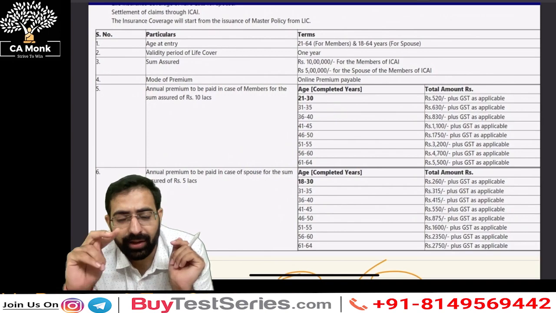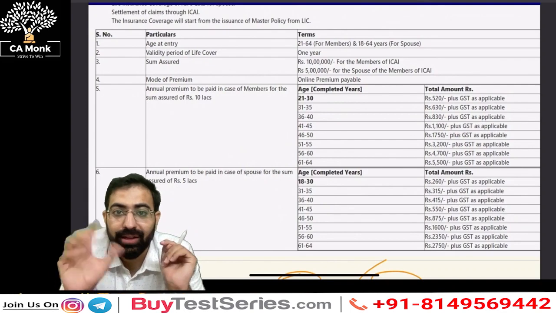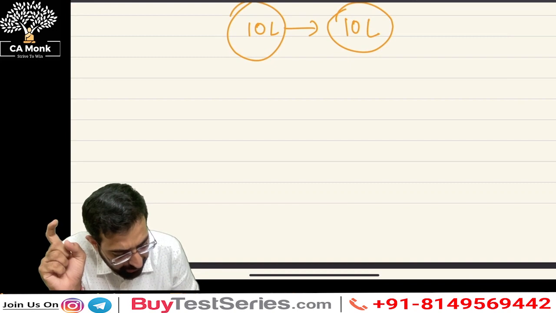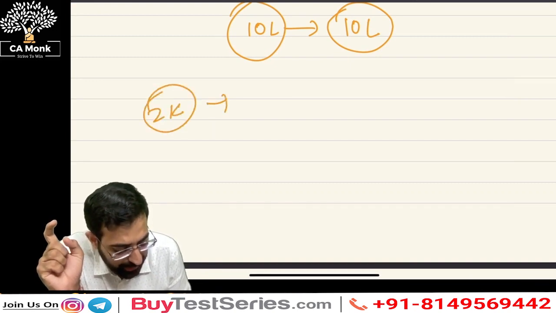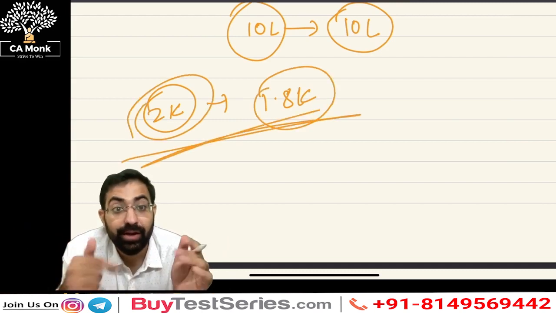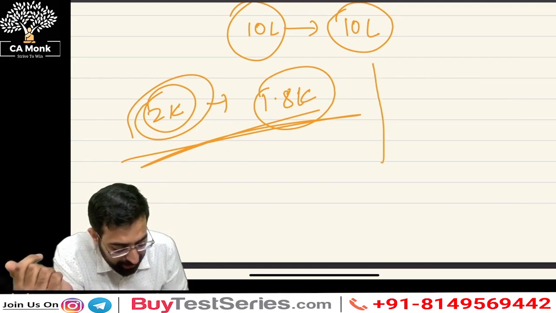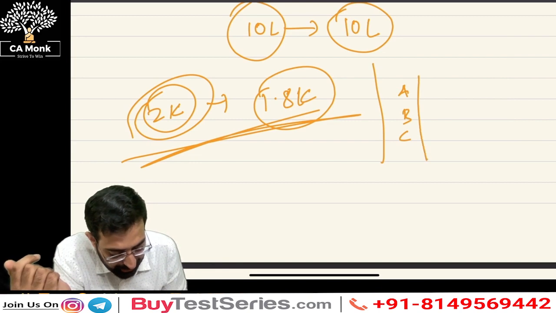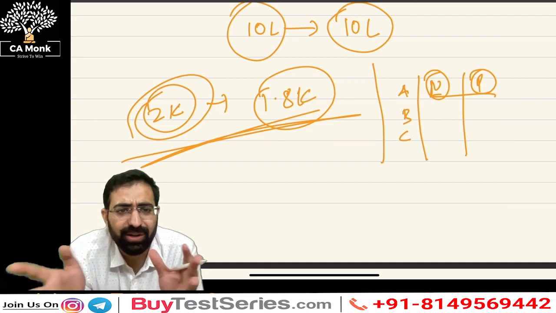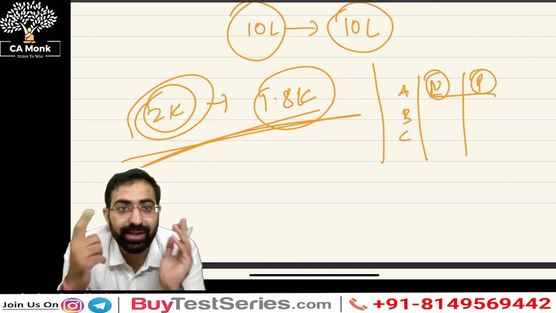Many case studies have been asked on this. I think in November 21 a case study was asked on this. What they did, very smartly, was make a question stating, for example, you need to pay around 2k rupees, but you're going to get a benefit of 1.8k. What are you going to do? Now, being a risk manager, you need to analyze it. They also put in some probabilities: they'll give you data A, B, C, some numbers here, and some probability numbers there. You need to multiply them and see what the chances of the event occurring are. Do not worry, we're going to solve it end to end, just giving you an idea so it's on your mind.